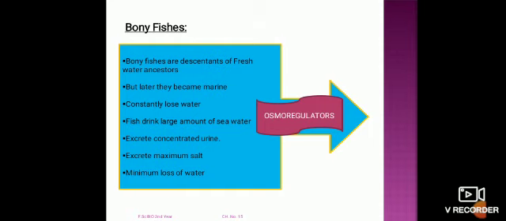Fish drink a large amount of seawater and they excrete concentrated urine where maximum salt is present and minimum loss of water takes place. The kidney excretes excessive salt in the urine and retains water inside. In this way, they maintain the salt concentration in a particular environment.